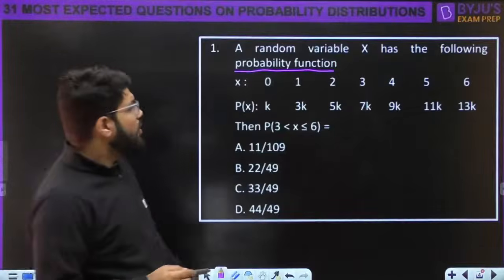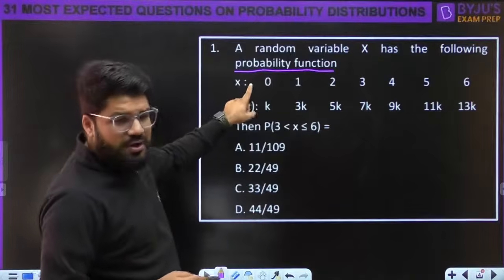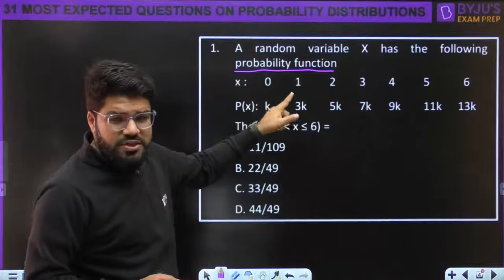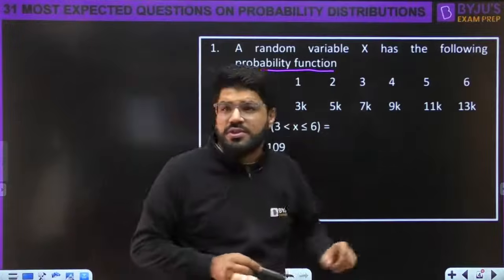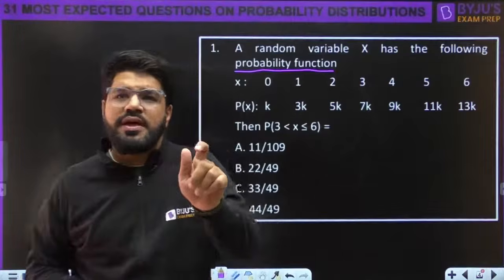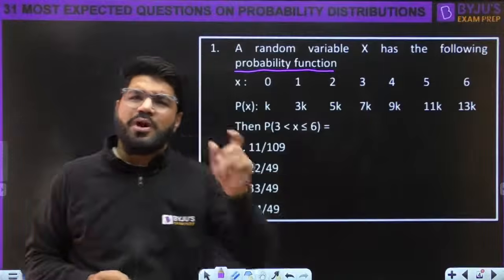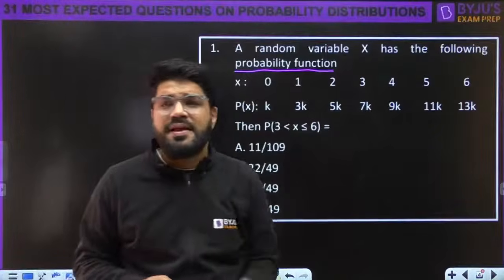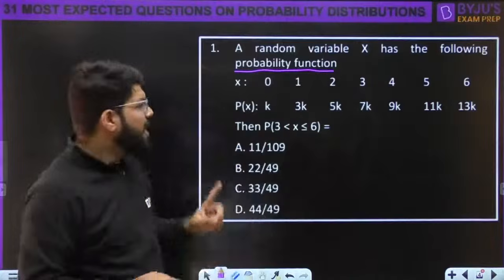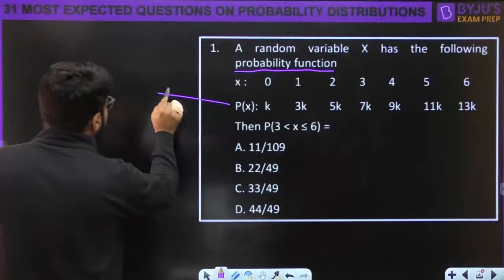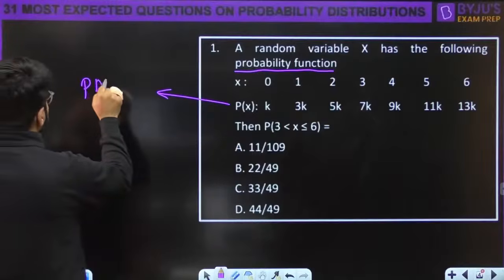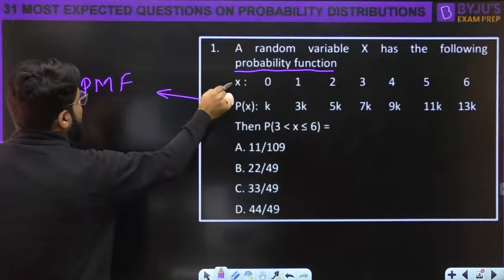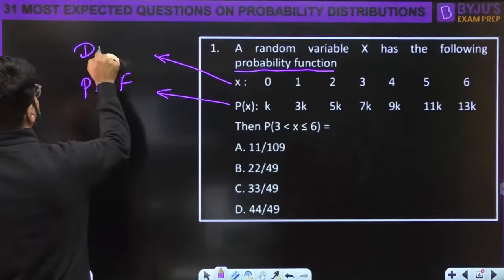Now this is a discrete random variable because it is only taking some specific values. It is not taking all values between 0 to 6. If it takes all values, integer, non-integer, decimal, 0.1, 0.001, everything between 0 to 6, then it is continuous. But here it is a discrete random variable, and for a discrete random variable, the probability function that you define is commonly known as the PMF. Here x is the discrete random variable.